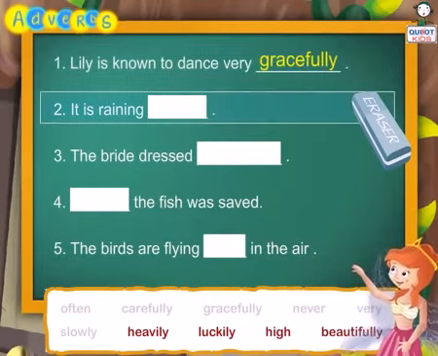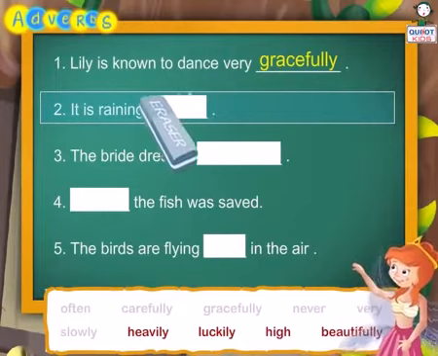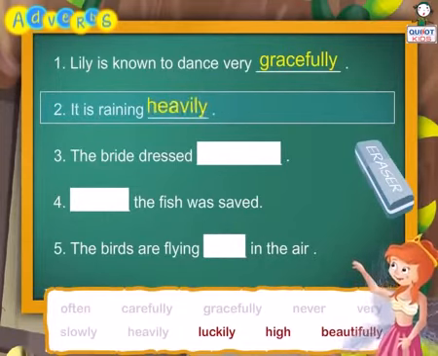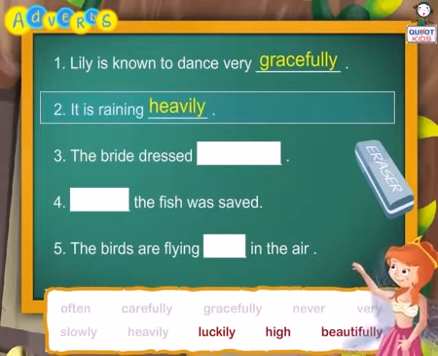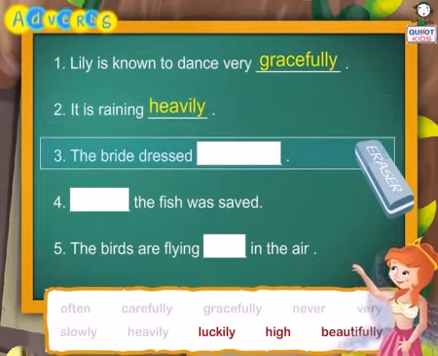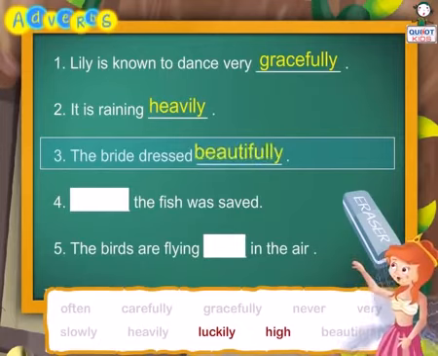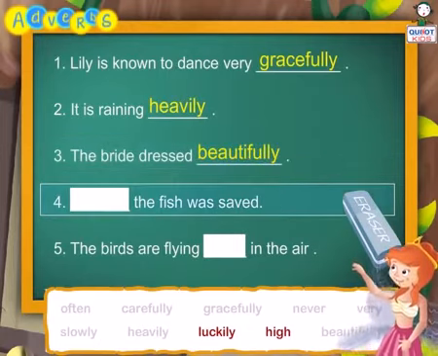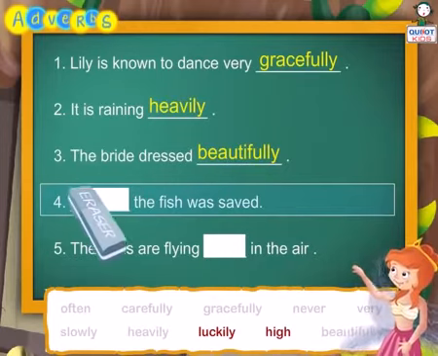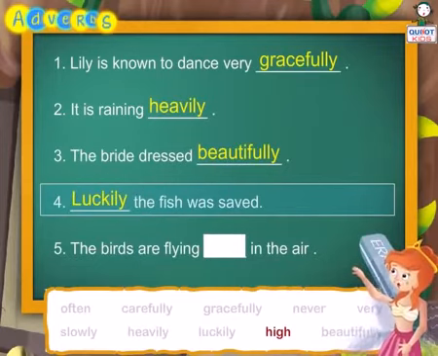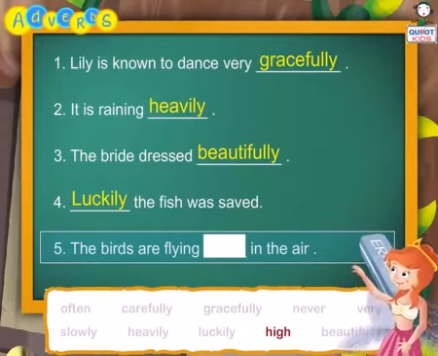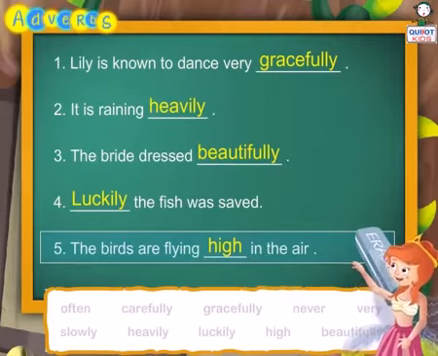Gracefully is an adverb. It is raining dash heavily. It is raining heavily. Heavily is an adverb. The bride dressed dash beautifully. The bride dressed beautifully. Beautifully is an adverb. Dash the fish was saved. Luckily. Luckily the fish was saved. Luckily is an adverb. The birds are flying dash in the air. High. The birds are flying high in the air.